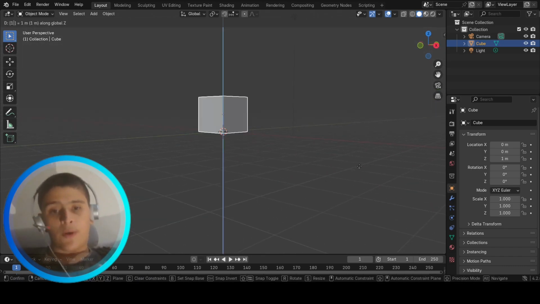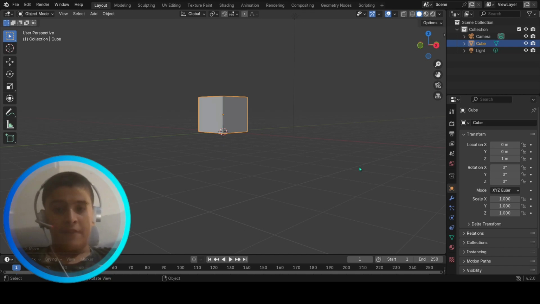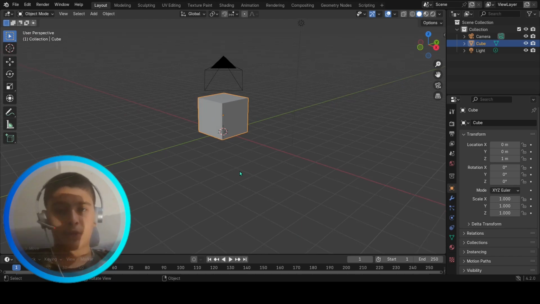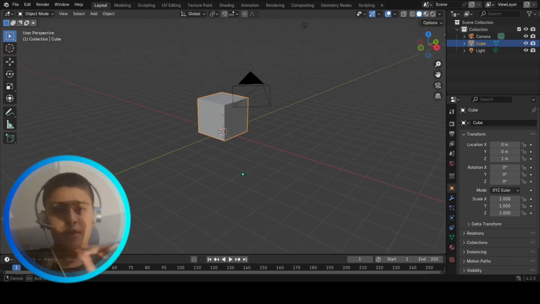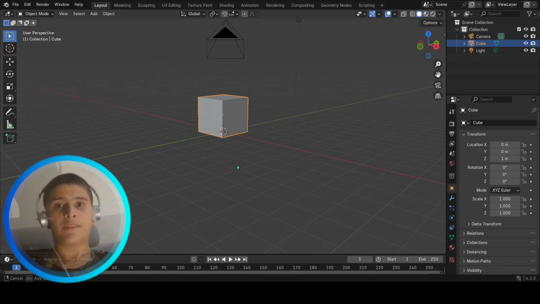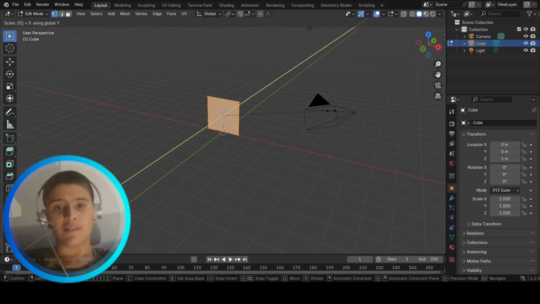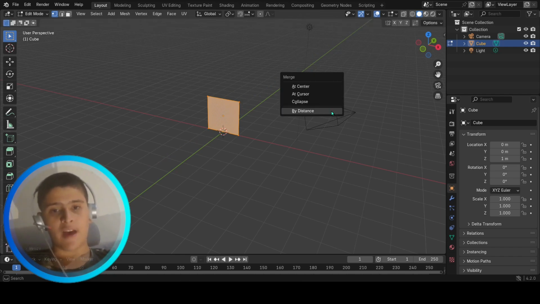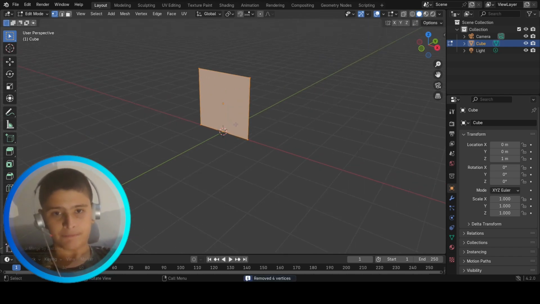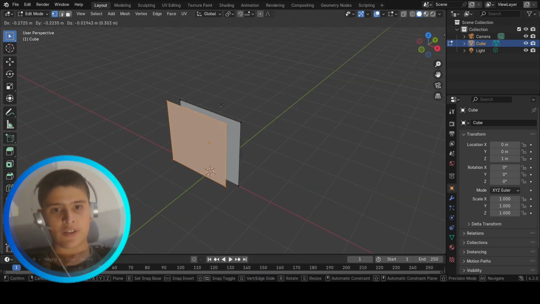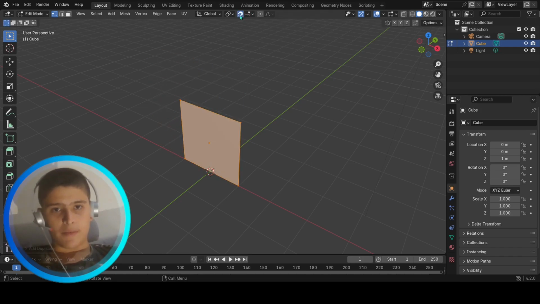press G Z1. We're gonna do a fast tutorial over here. I'm gonna make it as fast as possible because in this particular video, you will need to focus very well. So we're gonna press G Z1 for this first steps. Go to edit mode by pressing Tab, press S, Y, 0. Press enter, press M, merge by distance. And then we are going to press Shift D, right click to keep the same position.